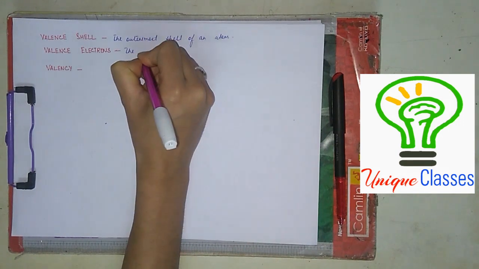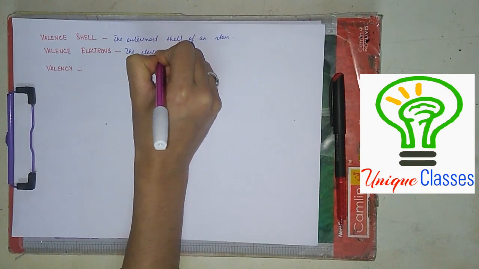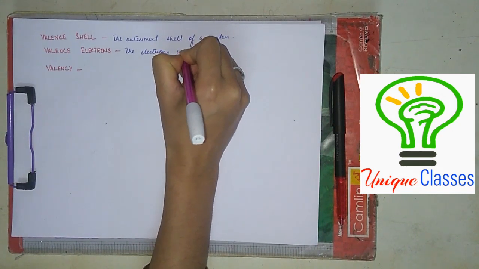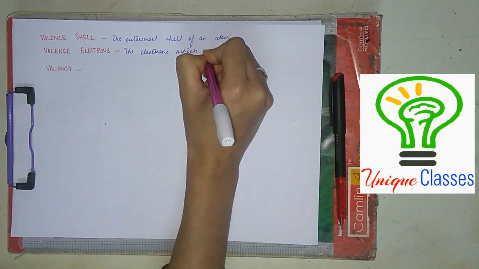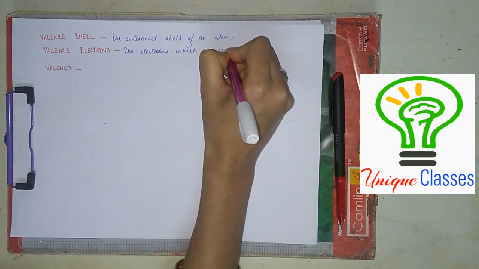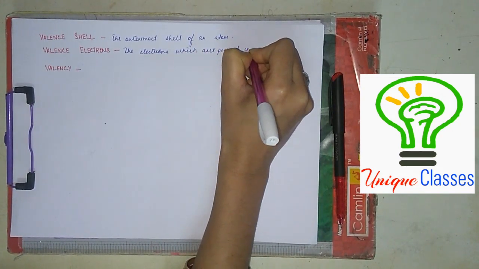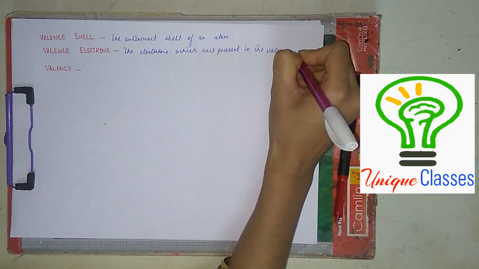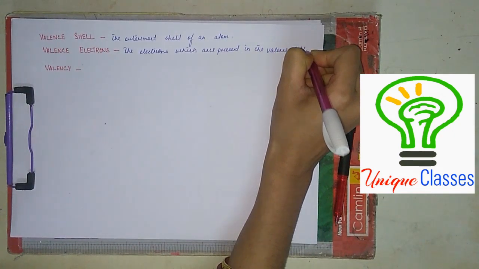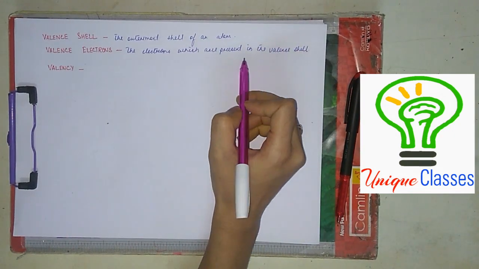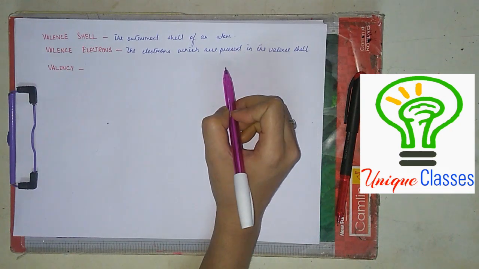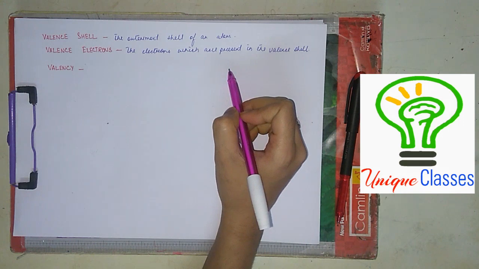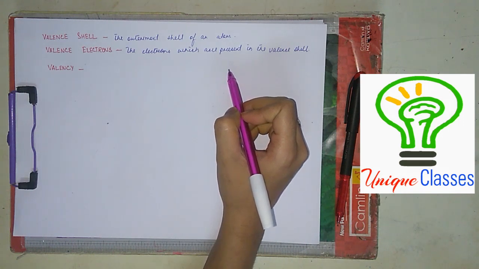Now, what are valence electrons? Valence electrons are those electrons which are present in the valence shell. Clear? This means the electrons which are present in the outermost shell are called valence electrons. Electrons in the outermost shell are called valence electrons.